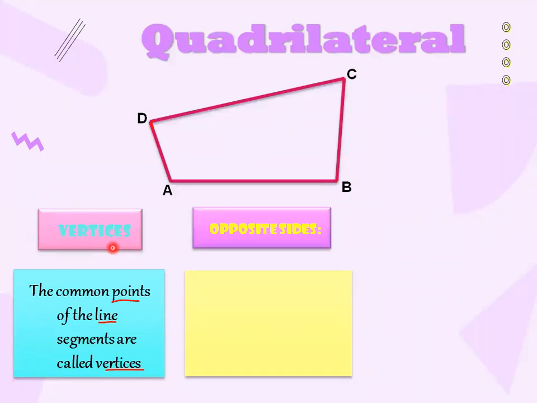What will be the opposite sides of a quadrilateral? Can anyone tell me? In this, what will be the opposite side? What you will say is that AB is opposite to side CD. Okay, this is your side AB, and the opposite side of AB is this CD. So this is side AB, and it is opposite to side CD. These are the opposite sides of a quadrilateral.